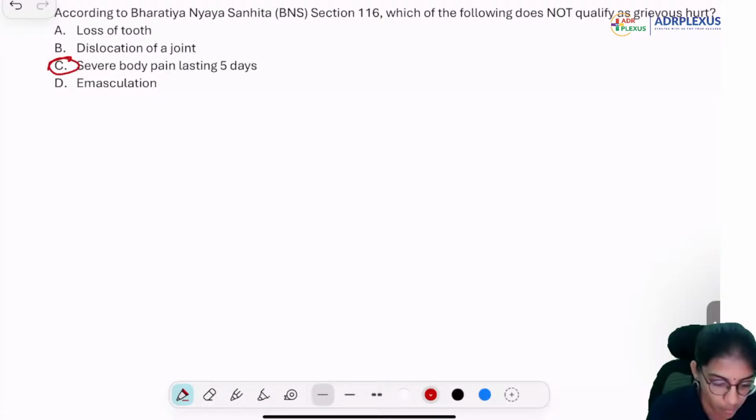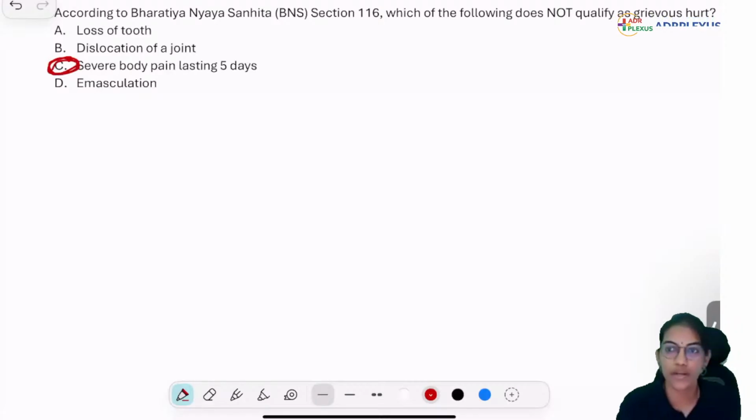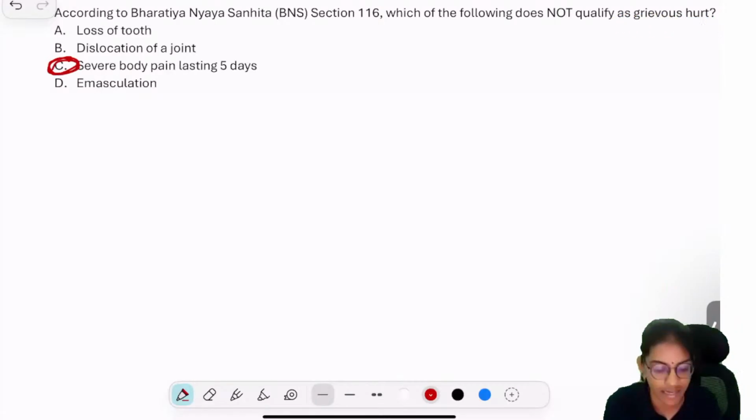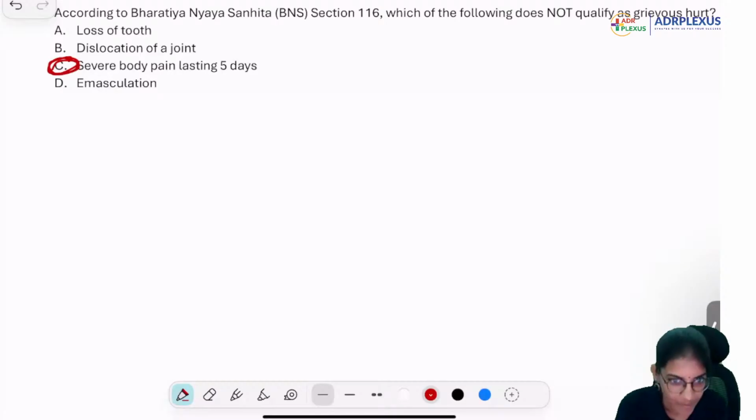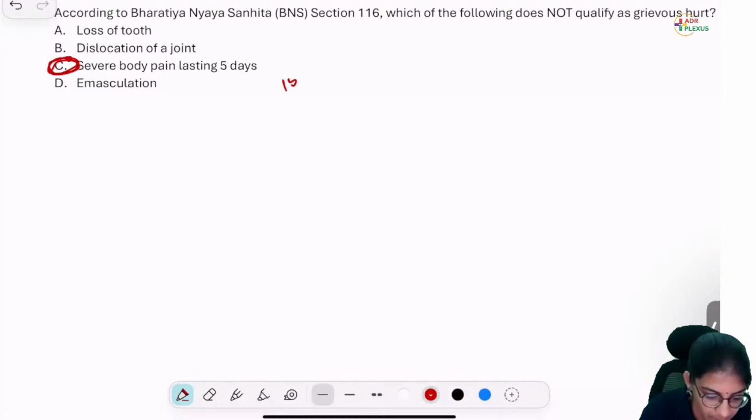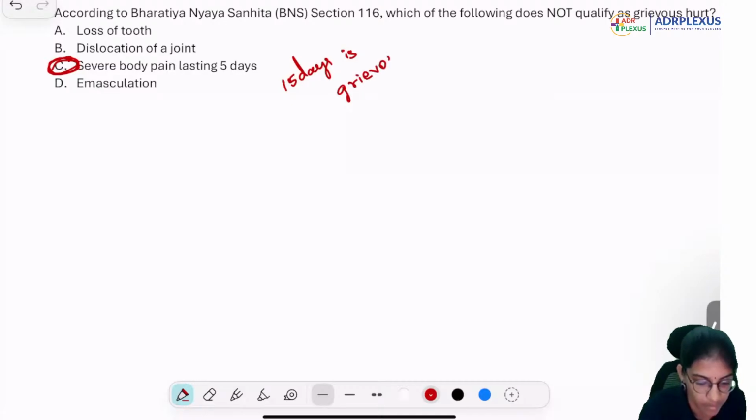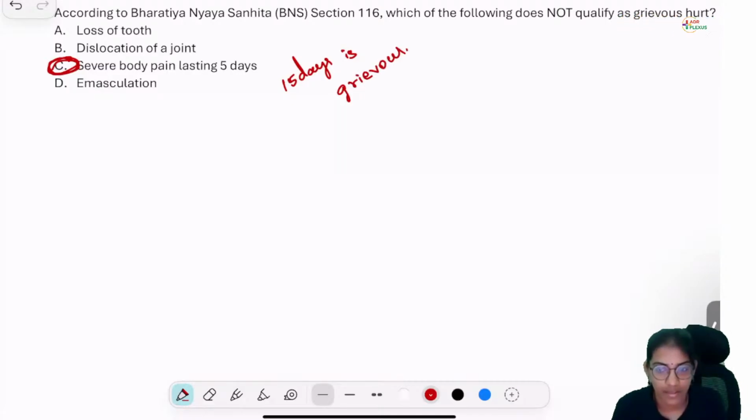Severe bodily pain. Okay, what should be the correct answer? Severe bodily pain for how many days would you calculate it as grievous hurt? What should be the number of days? Very good. It should be 15 days is grievous. Okay, very good. All right. Okay, let's go to the next question.